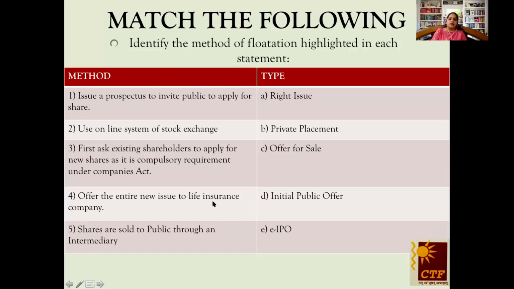Then they have offered the entire new issue to a life insurance company. Yes, I can find answers. It reached from 380 to 405 number. Yes, it's the private placement because one organization is being offered the entire lot of securities. Then shares are sold to the public through an intermediary. Yes, of course, so this is the only one left, and the only answer left is offer for sale, and that's correct too.